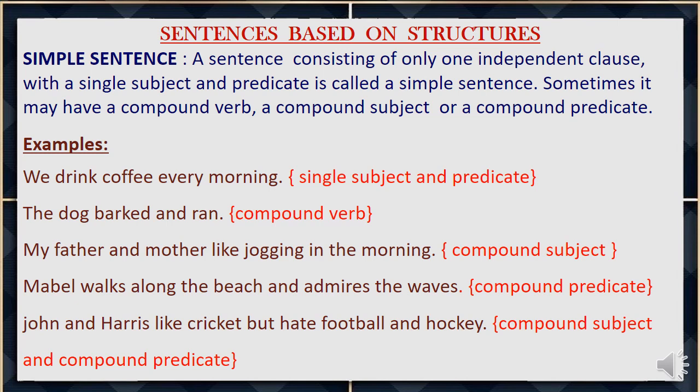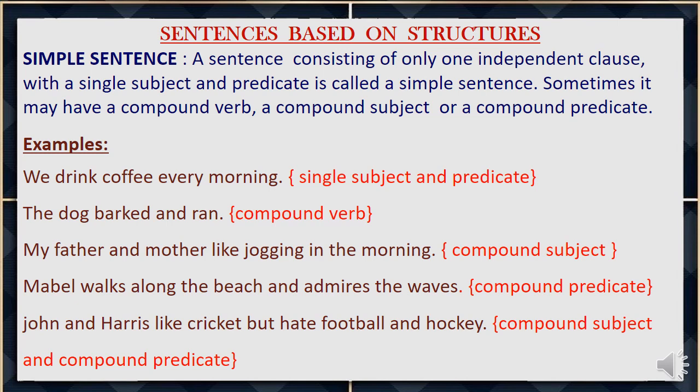Now let us see the next example. The dog barked and ran. Here the subject is the dog, barked one verb and ran another verb. So it has a compound verb. So the predicate has two verbs. So we can say a compound verb. The dog barked and ran.